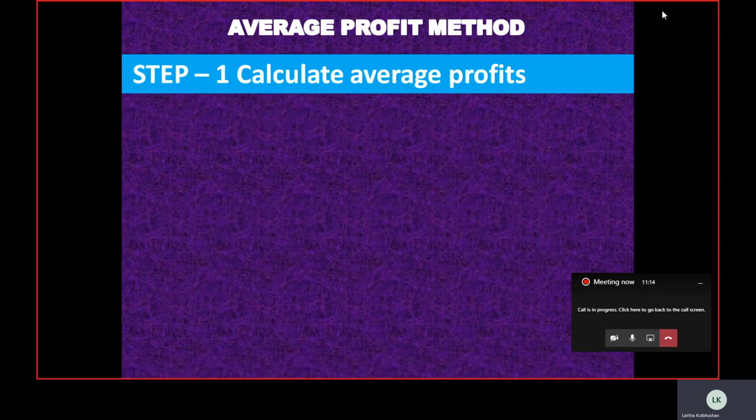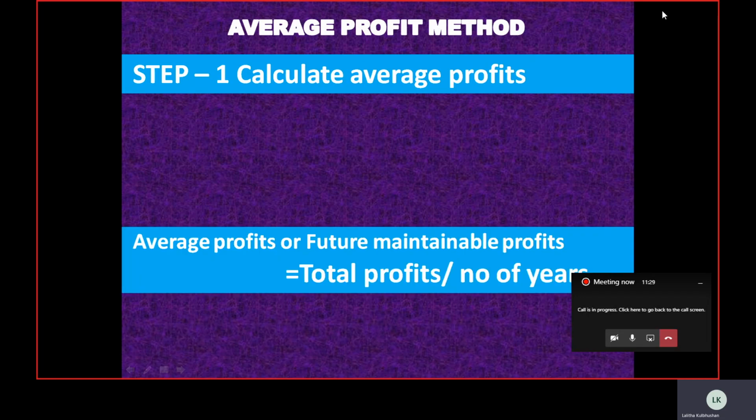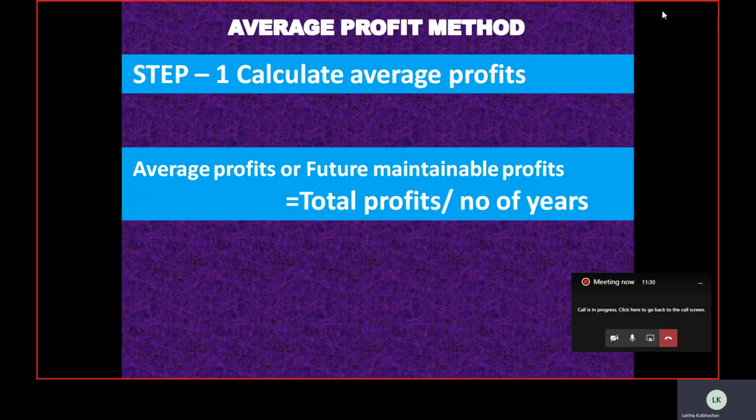The first is we need to calculate the average profits. So children, this average term is not a new term for you. The same average term you would have studied in class 11, as an arithmetic mean. The same logic we are supposed to use here to calculate the average profit. So the average profits, or the future maintainable profits, is equal to the total profits divided by the number of years.